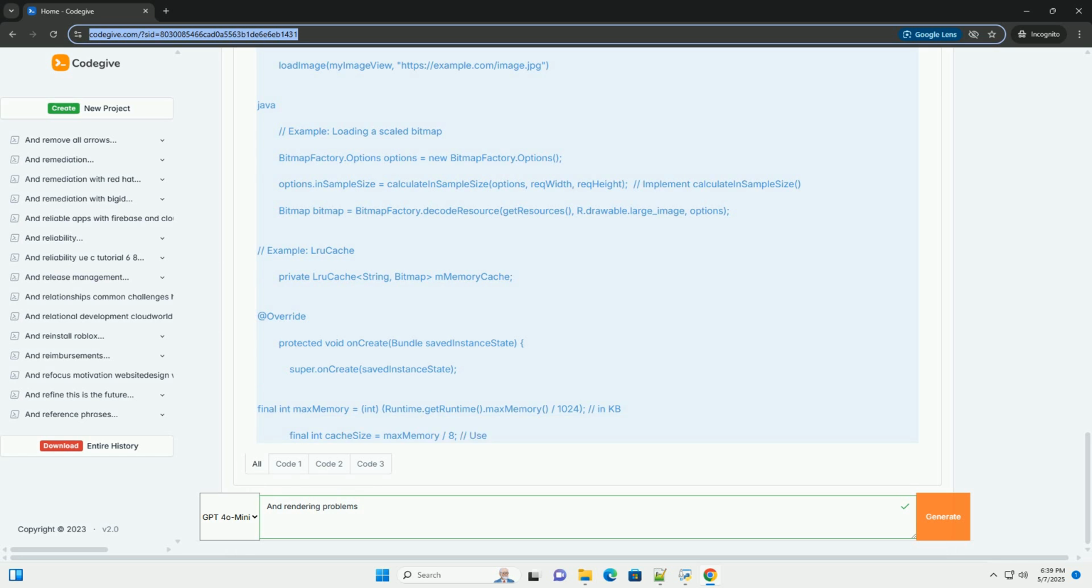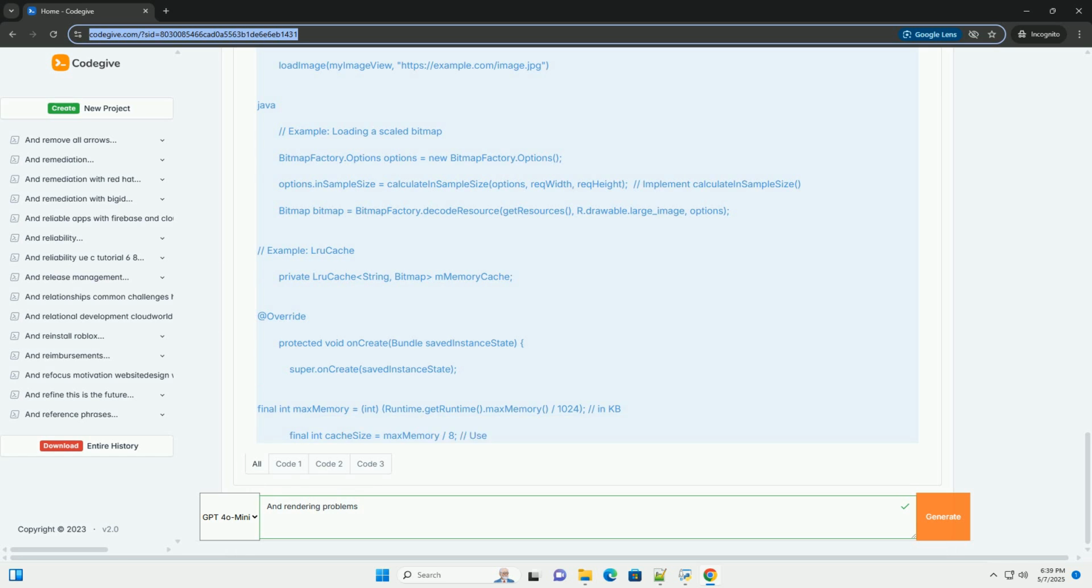Use hardware acceleration. Ensure that your custom view is hardware accelerated. Use canvas.save and canvas.restore carefully. These methods can be expensive. Avoid unnecessary anti-aliasing. Only enable anti-aliasing when necessary. Use PathMeasure to optimize path drawing. Example.